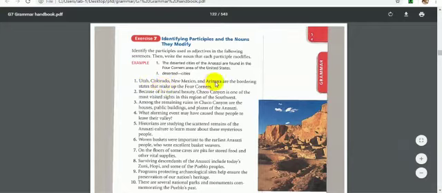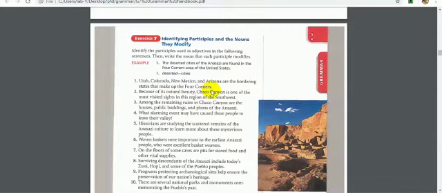Colorado, New Mexico, and Arizona are the bordering states that make up the Four Corners. We will look for each verb that ends with -ing or is in the past participle form. Here we have bordering. Bordering is the present participle, and it is an adjective that modifies states. So states is the noun that it is modifying.